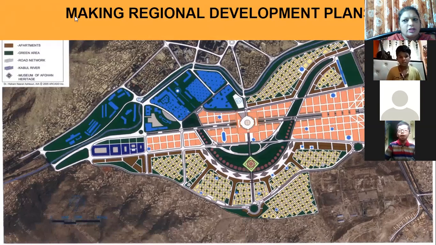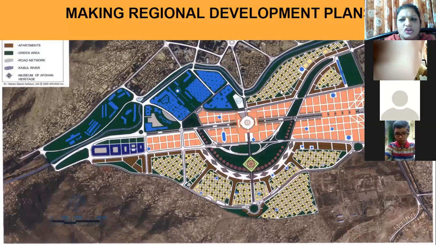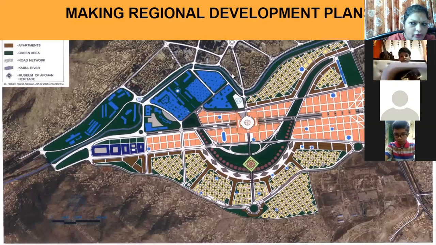So the fourth use of a physical map is making regional development maps. Again, I'll repeat the uses. First use for military operations. Second use for tourism. Third use for drawing up the mountaineering routes. Fourth use, to make regional development plans.